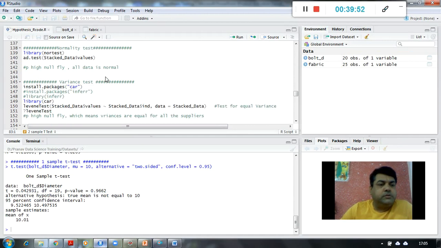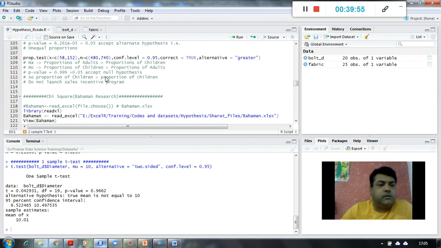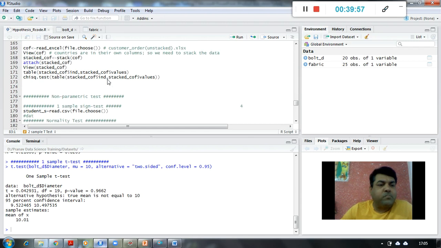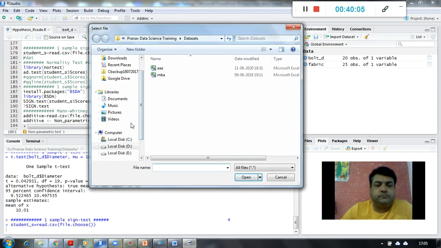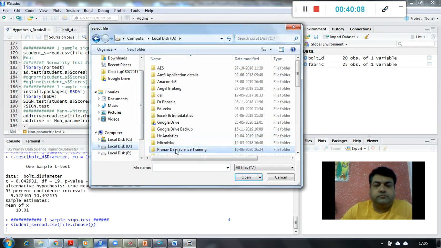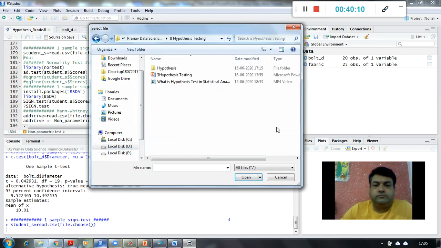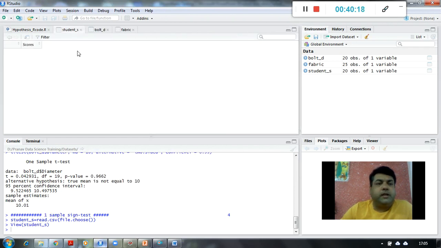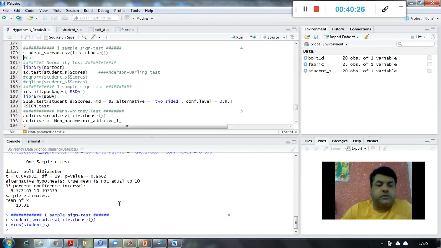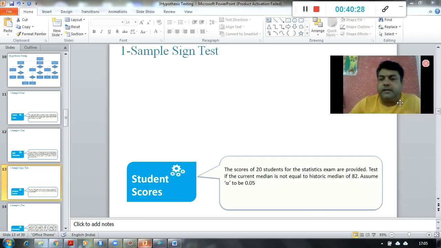So where is that? Yeah, student score. So I'm reading this. There are student scores given to us, 20 entries, and we have been asked to perform a test.